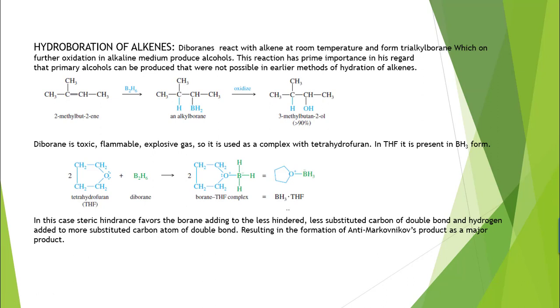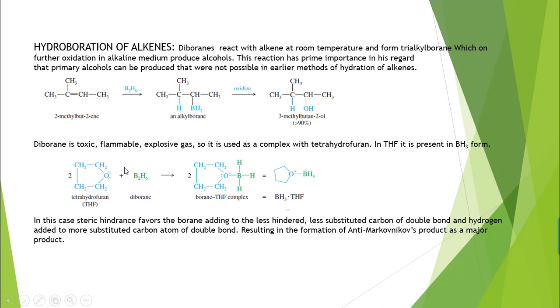Diboranes react with alkene at room temperature and they are commercially available in ethereal solution. In tetrahydrofuran, they are mostly present. Diboranes react with alkenes and form trialkyl boranes, which on oxidation with an oxidizing agent get converted into alcohol.